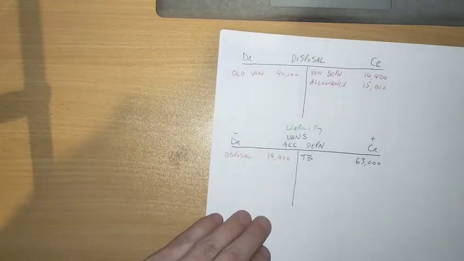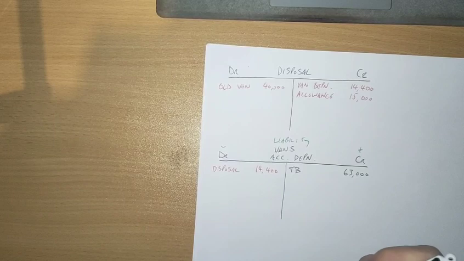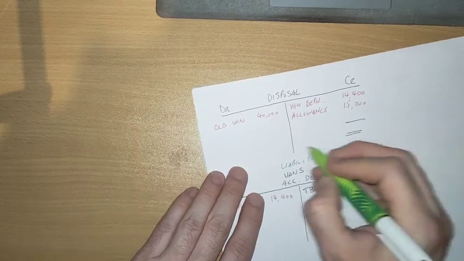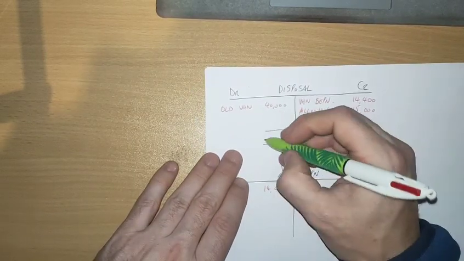You can also close off the disposal account. Just get in the habit of skipping a line here. Obviously the 40,000 is the bigger figure here.